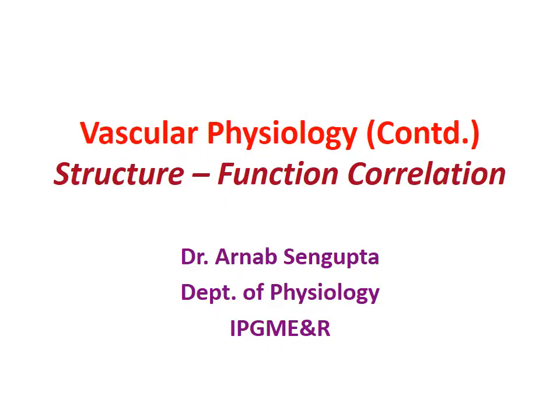So this is all about today's class, a brief description about the structure of the vascular tree. In the next class we shall discuss the structure and function correlation.